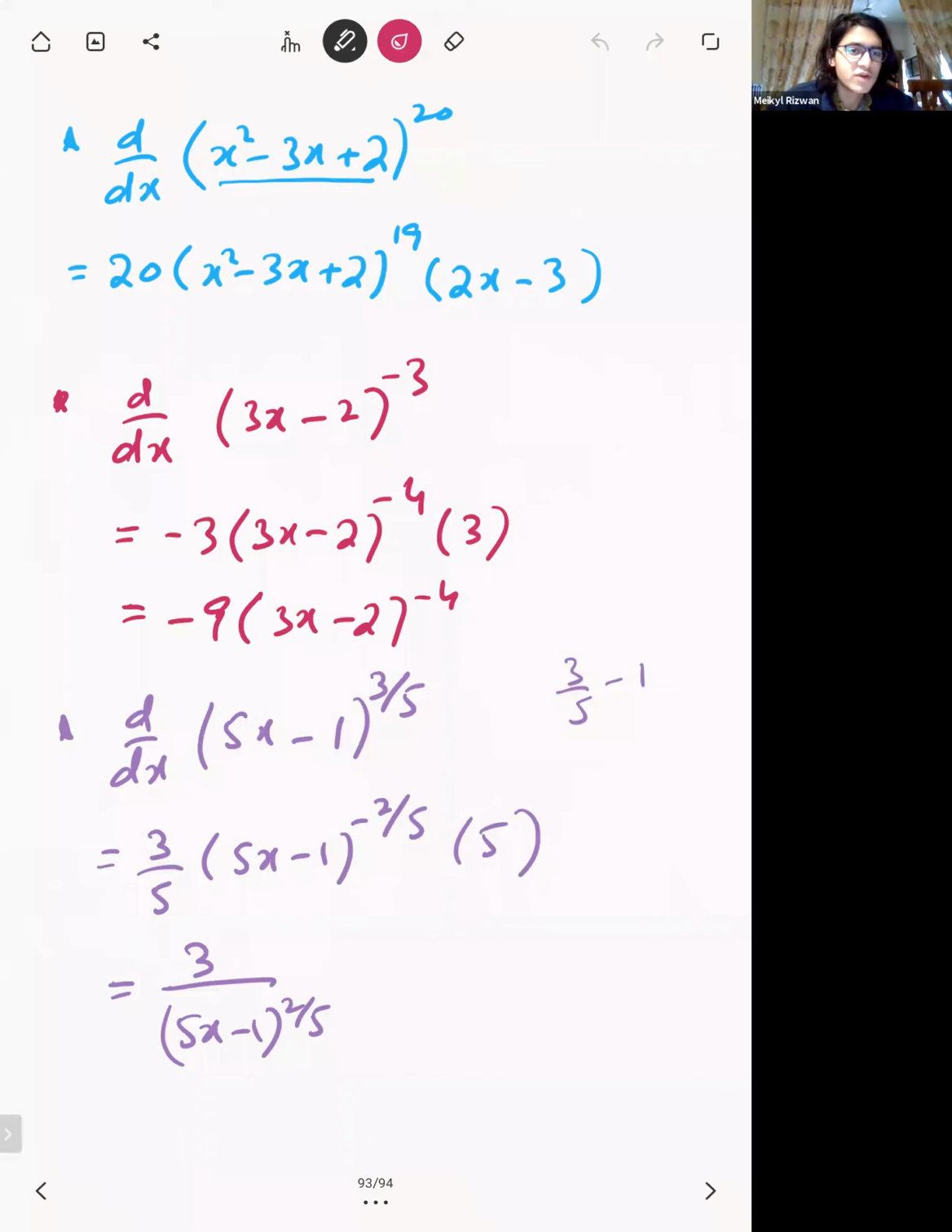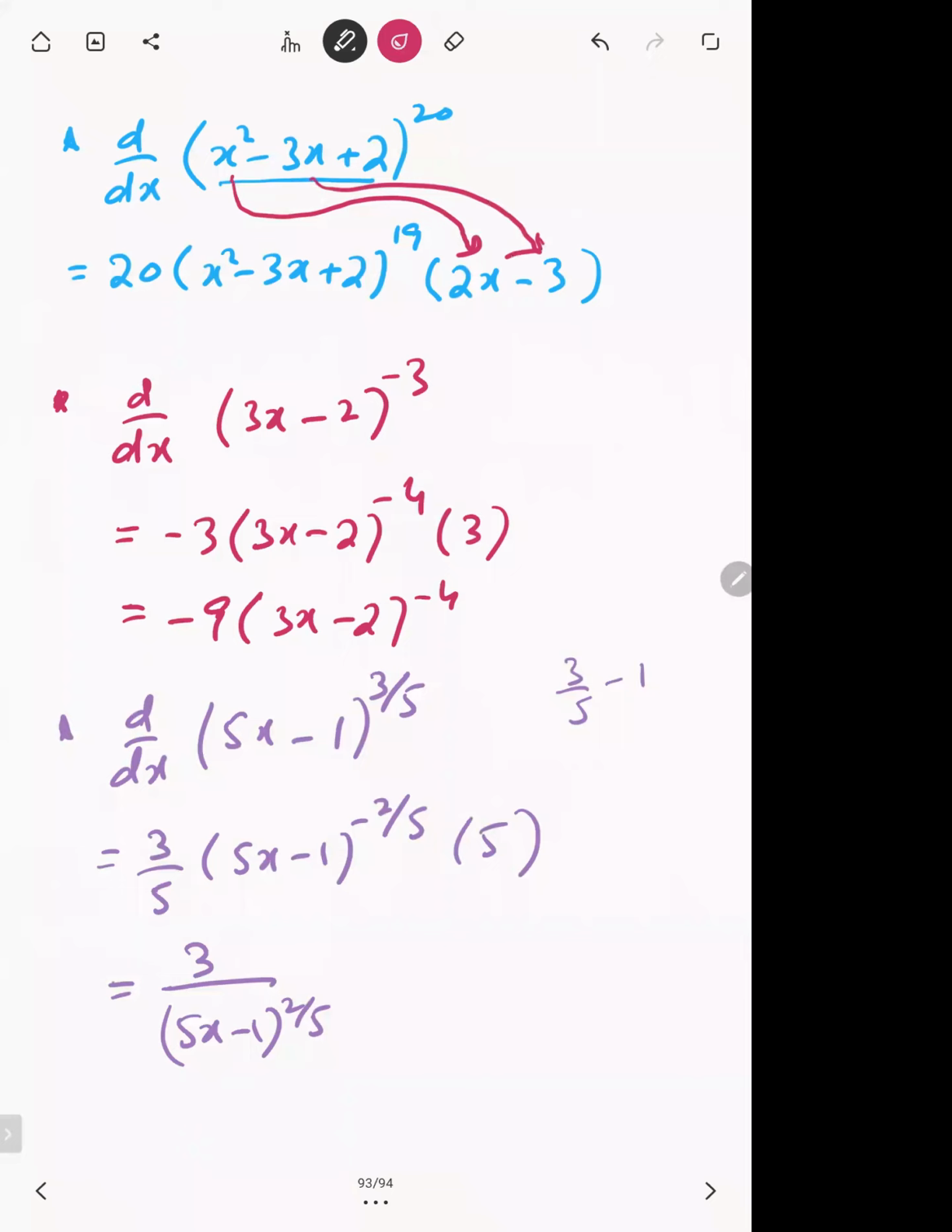Sir, in the first part of this page, I don't understand how 2x minus 3 came. Into the derivative of inner. So what's the differentiation of x square, Mikhail? Okay, now I think you got it. The differentiation of x square is 2x and the differentiation of minus 3x is minus 3. So always in the product, we have to write the derivative of inner.